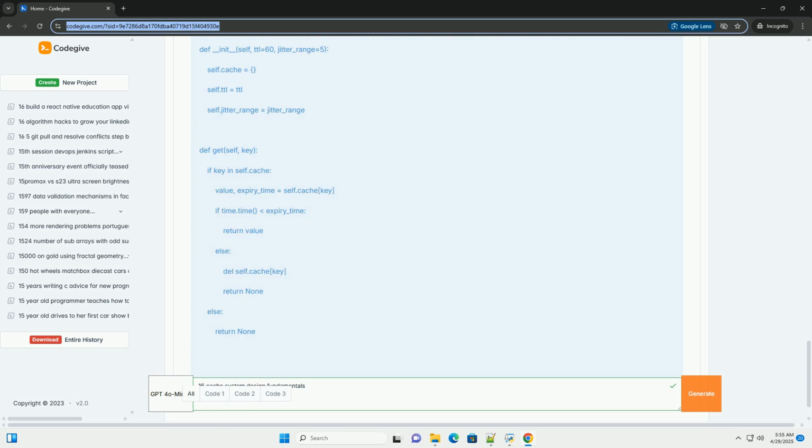Good key examples: user:123, for user data with ID 123. product:456:inventory, for product 456's inventory. api_response:/users?page=1, for caching API responses.